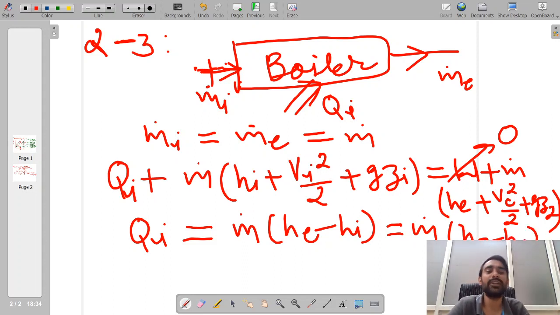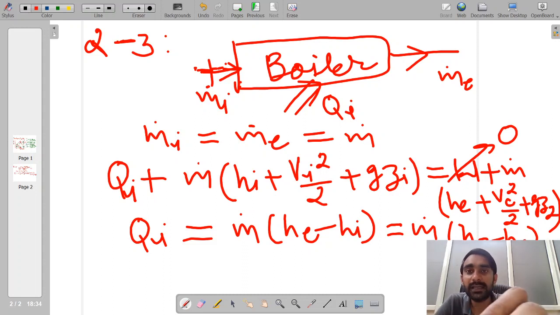So our steady state energy equation is telling that whatever the amount of heat we are adding is equal to the mass flow rate of the working medium into the difference of enthalpies across the inlet and the outgoing stream. Okay, so let us now take the next process.